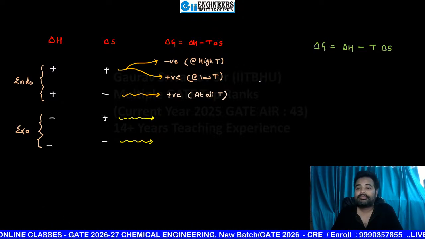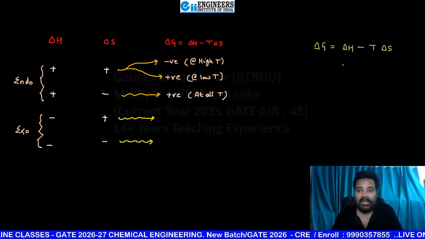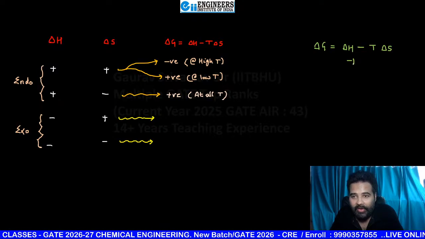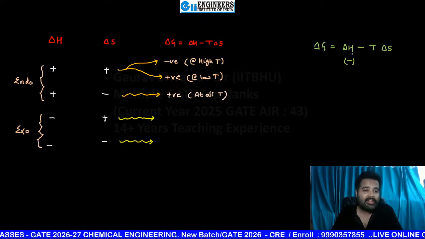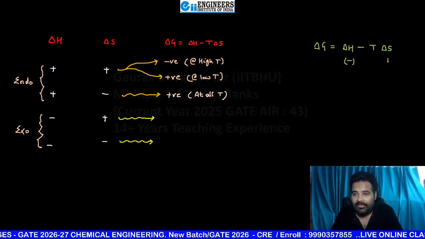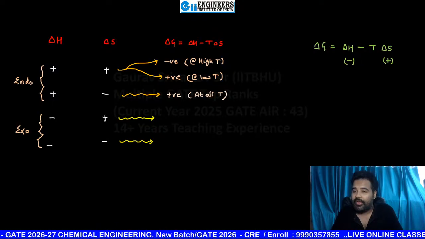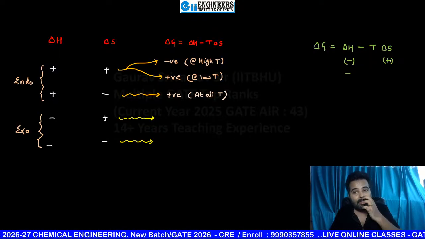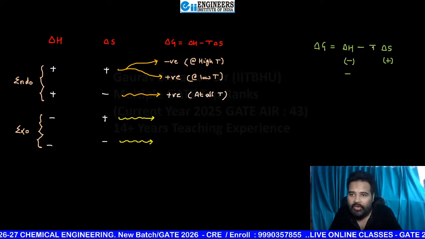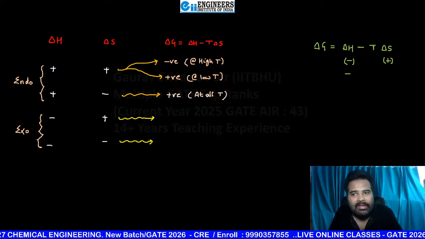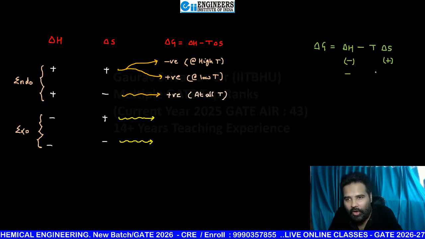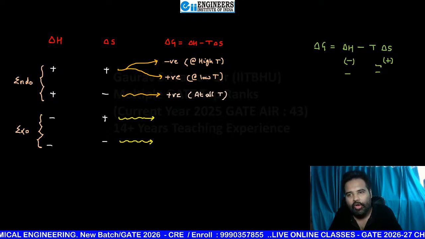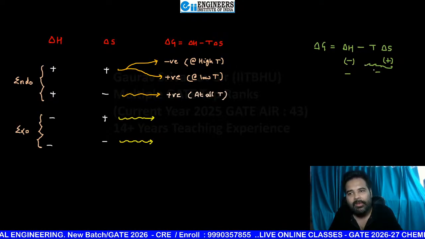Okay. So clearly this time delta H is negative. If this is negative and delta S is positive, then the whole sign is negative. For any T, it will always come negative. The overall sign will be negative.